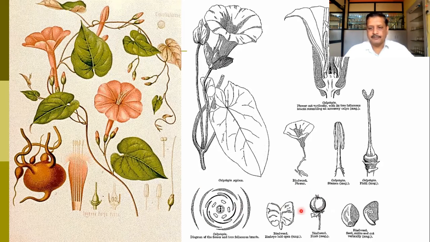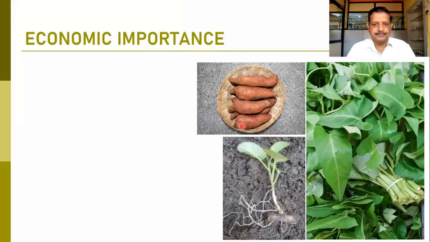This is typically a fruit, a capsule type of fruit, which can be observed in the member of Convolvulaceae. So this is all about the line drawings, or we can say the sketches that we make in our practical records. Such drawings can be prepared to illustrate a particular species in the family. So this is the member of Convolvulaceae, where you can get the idea about the floral structures.